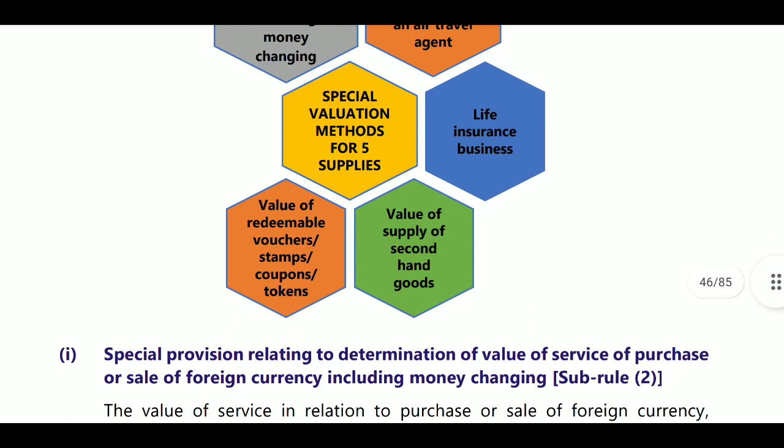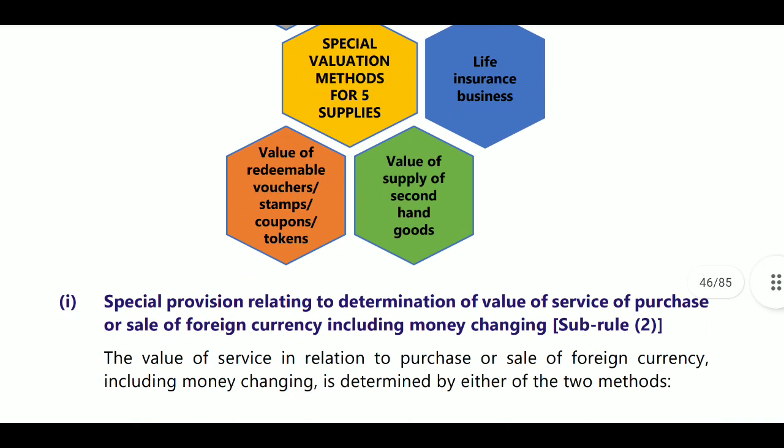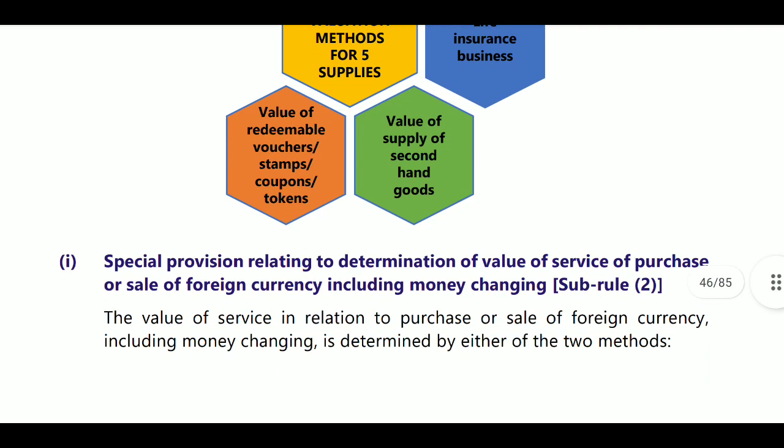Next, value of supply of second hand goods. If you deal in second hand goods, here also they provide some rules. Next, value of redeemable vouchers, stamps, coupons, tokens. In second hand goods, they provide that 5% will be deducted per quarter. It is treated as depreciation. And notified services like redeemable vouchers, coupons, stamps will be valued based on the redeemable value.